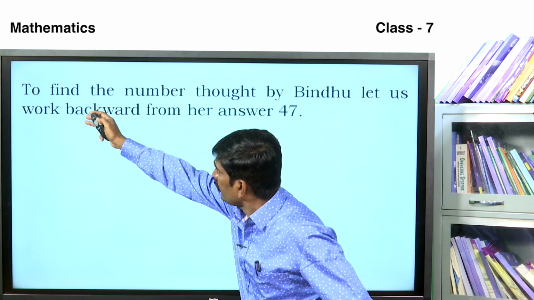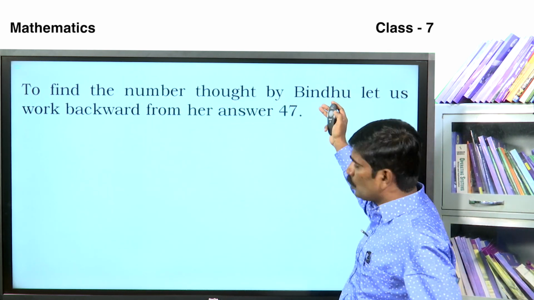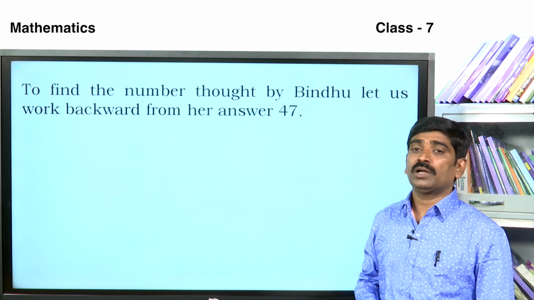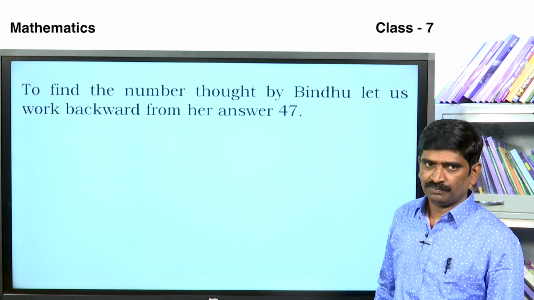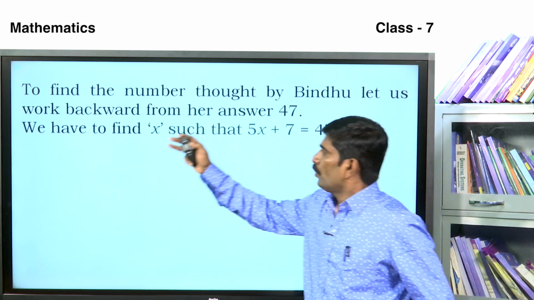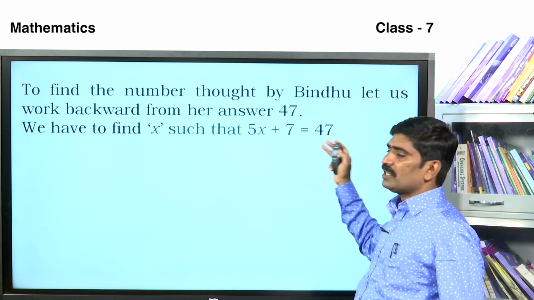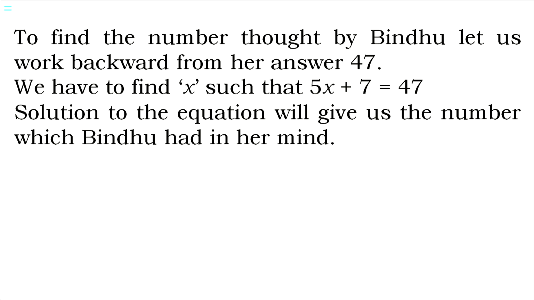To find the number thought by Bindu, let us work backward from her answer 47. We have to find x such that 5x plus 7 is equal to 47. The solution to the equation will give us the number which Bindu had in her mind.